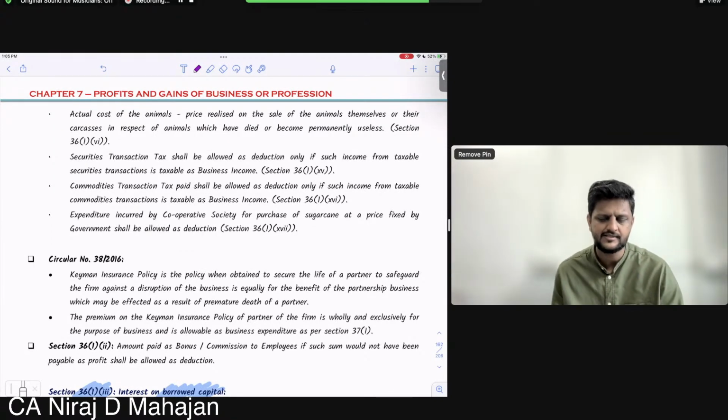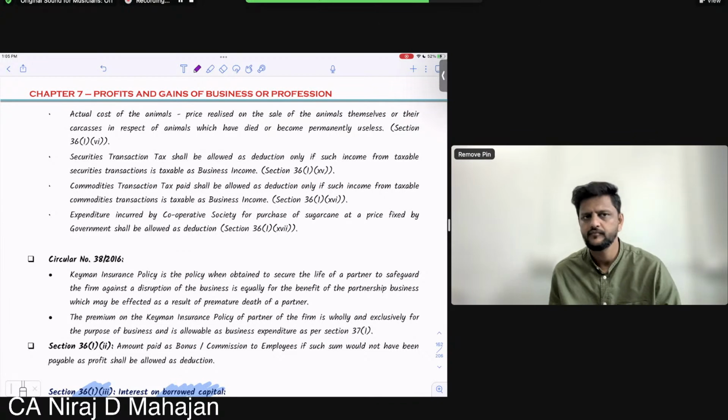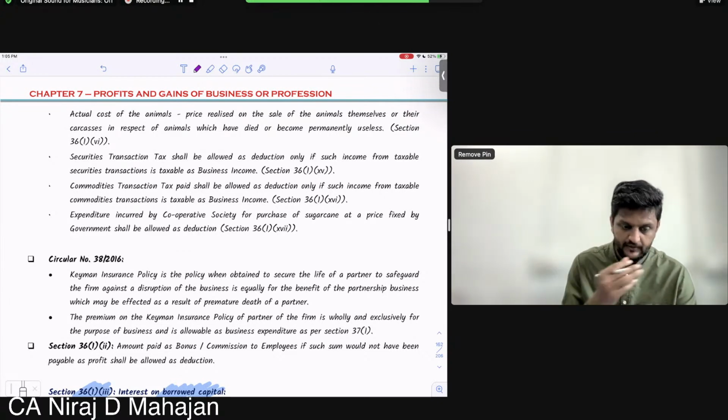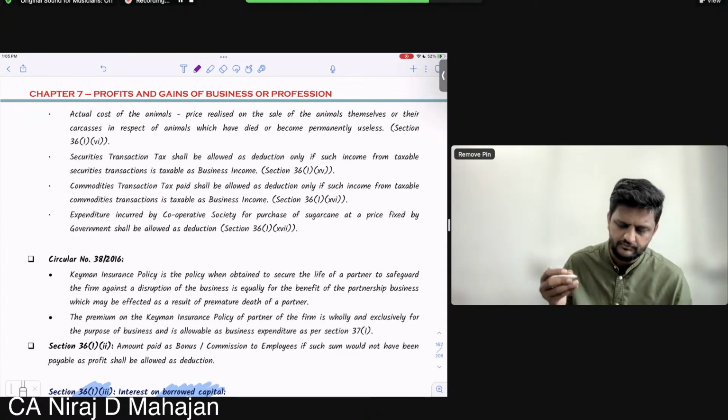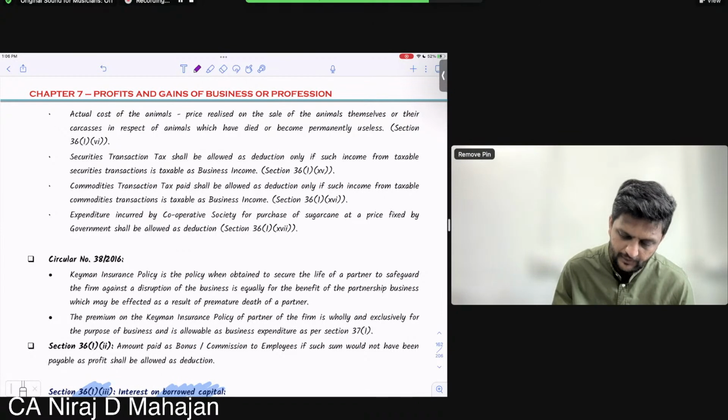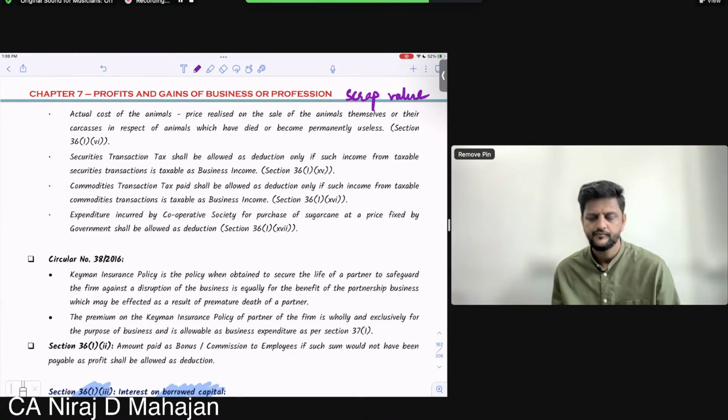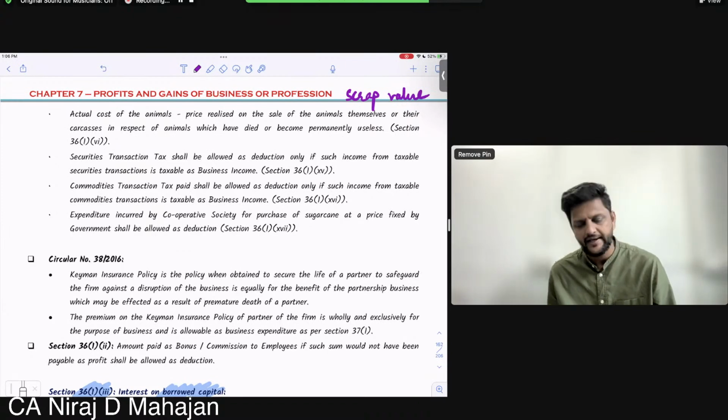Or the carcasses, meaning the remains of the body of the animal. So actual cost minus scrap value, or salvage value. In respect of animals which have died or permanently become useless, it will also be allowed as expenditure, and that will be allowed as deduction. Okay, everybody?